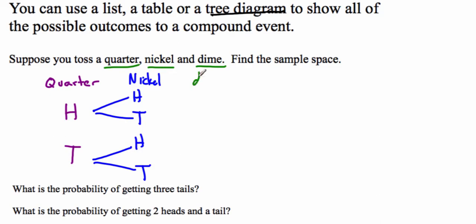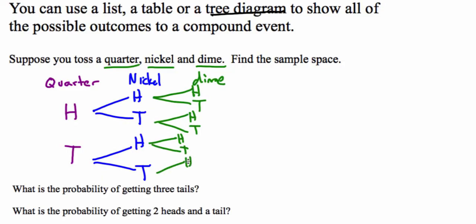After the nickel, then we could flip the dime. So if I got heads, and then I could get heads again, or I could get tails. I could flip heads and then tails, and then I could get heads again, or I could flip tails. So basically branching out and showing all the possibilities at each step along the way until we come up with something called our sample space. Basically all the possibilities.